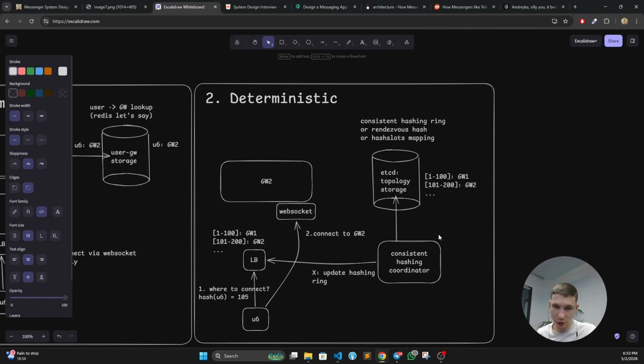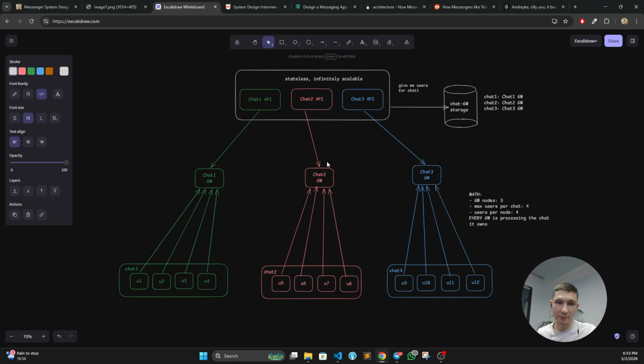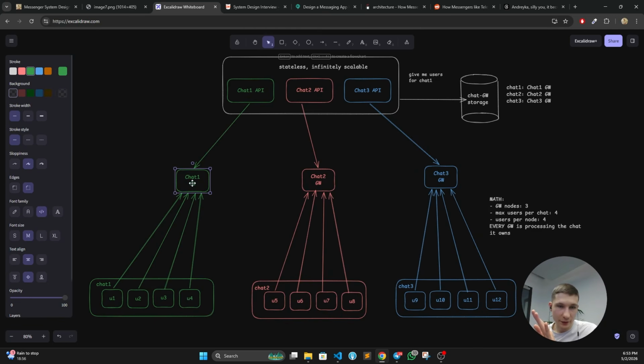So we're going to have a consistent hashing ring with chats assigned to gateway nodes. Once a user needs to understand where to connect, this thing will tell it, okay, you're from chat 3, this is your gateway node. It doesn't matter which user you are. So this will give us a picture something like that. Now we have a single chat gateway node that handles the messages, and basically all 10K people are going to be connected to it. And we can distribute it up until we have a single chat per chat gateway node, which will be definitely enough even for 200K. Okay, maybe 200K will be too much, but for 10 or 20K people, this can handle it without any problems.